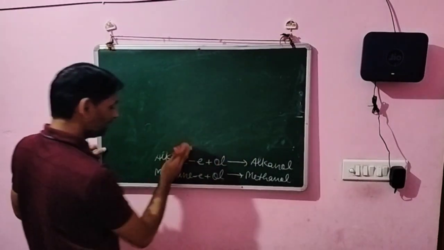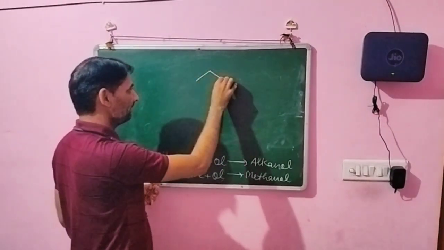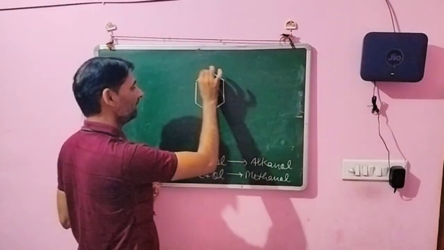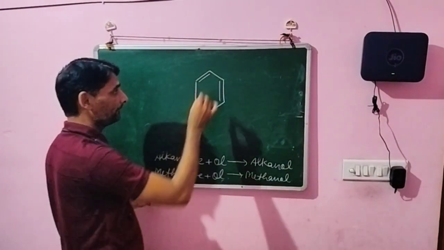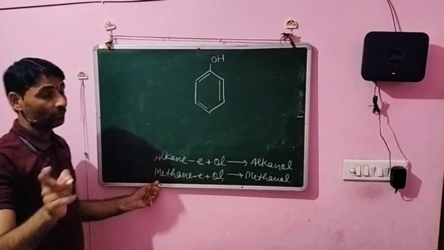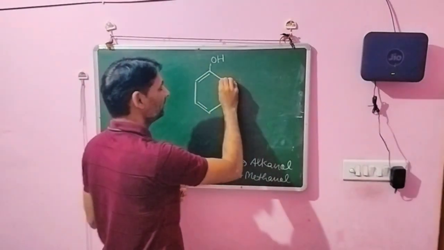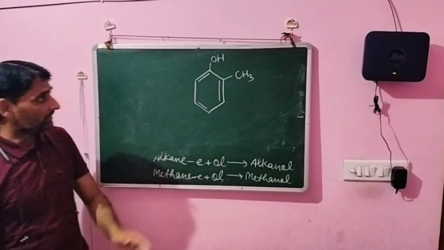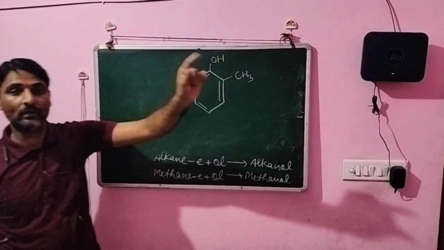Suppose that this is structure of benzene. Here the double bond, here the double bond, and here the double bond. This is the benzene. If we write the here OH, this is phenol. You know that this is the structure of phenol. Today we are discussing. Suppose that here we write CH3. This is. Dear students, if the OH group any place, then we start the counting from where the OH start.